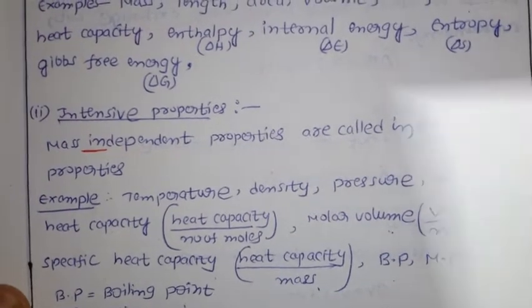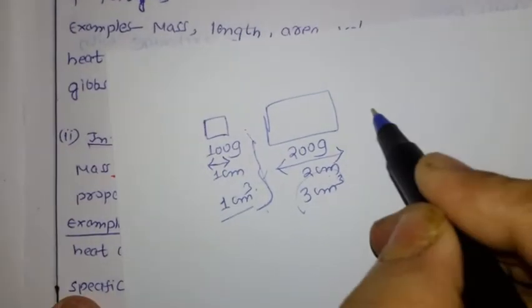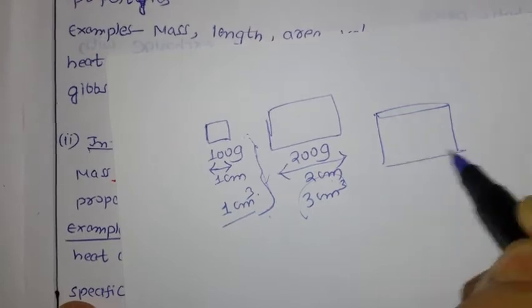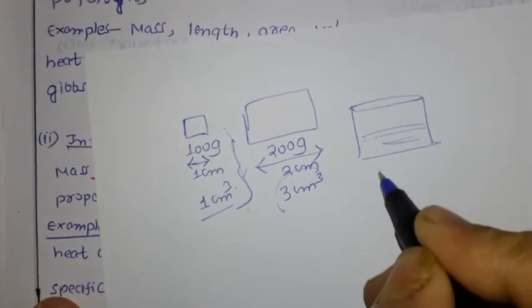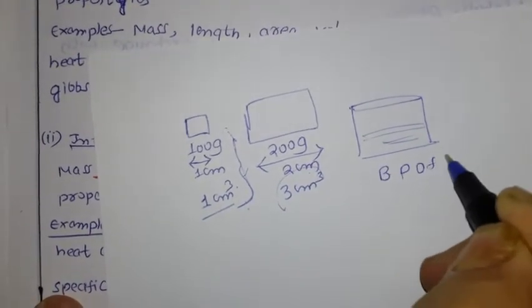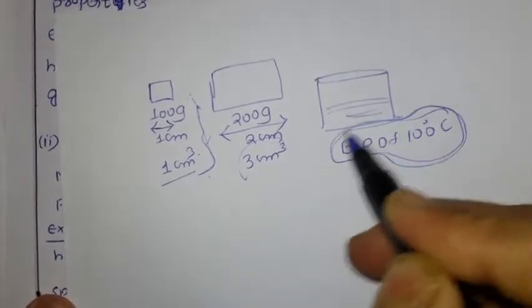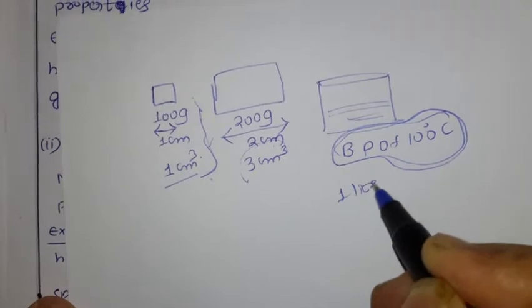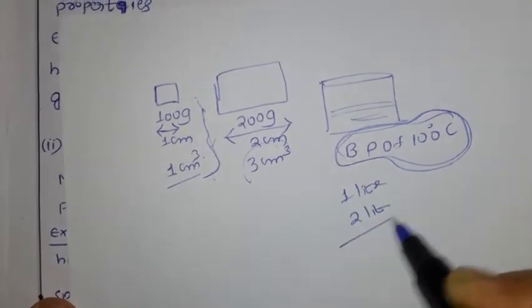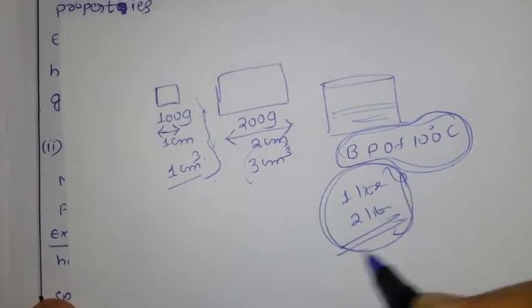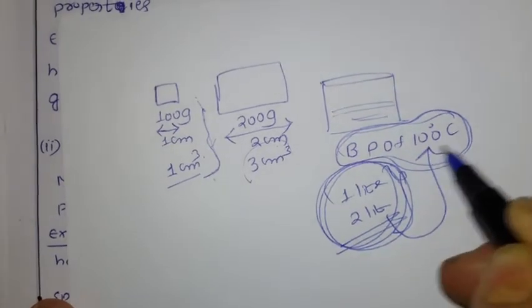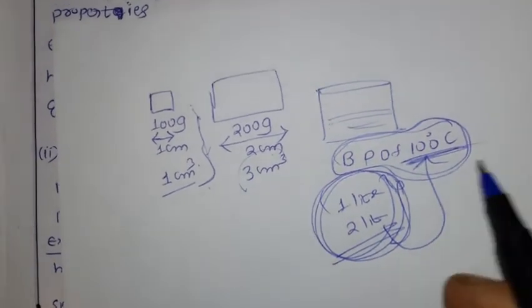Next we have the boiling point, melting point, freezing point. Now what is the meaning of that? For example, you know very well the boiling point of water is 100 degrees Celsius, isn't it? How much do we have? 100 degrees Celsius. This 100 degrees Celsius you may take for 1 liter, or you may take 2 liters, whatever quantity you take, you simply say the boiling point of water is 100 degrees Celsius. Are you going to change it?